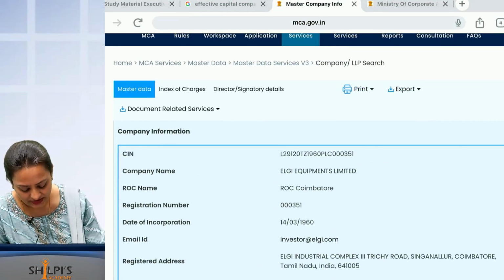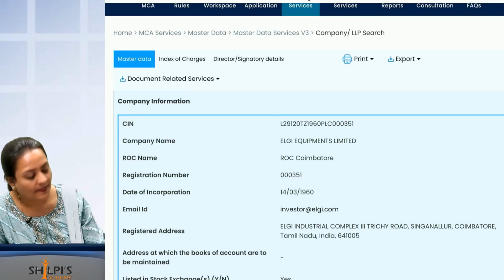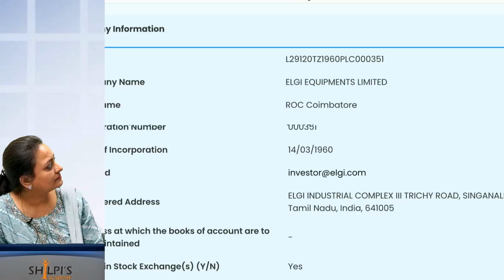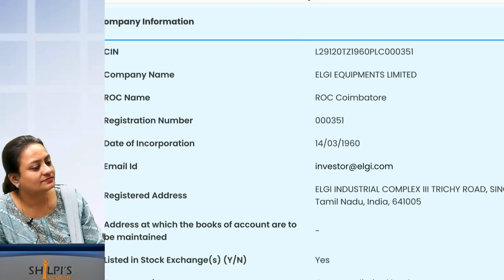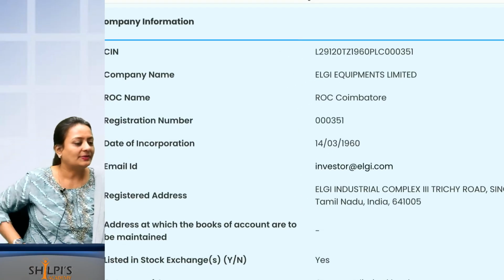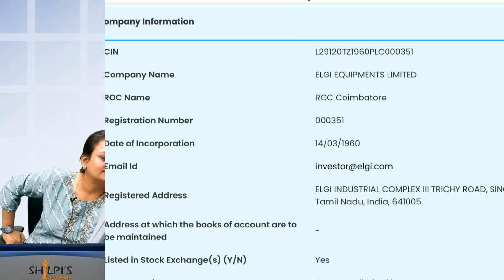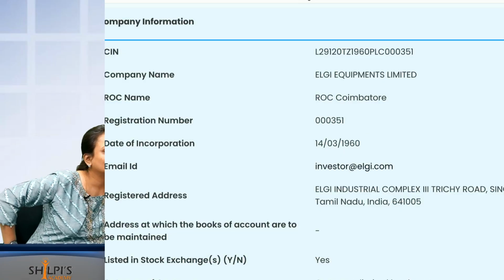Now see this master data. What is the company name? Is it a private company or a public company? How do you know?